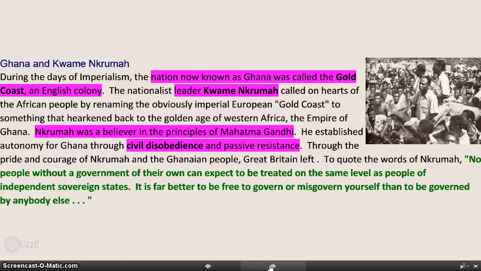Ghana was controlled by the British, and they would extract a lot of gold and all these other resources from this country, and the country was left poor. The country wouldn't see any of this money that the British would just take. So Kwame said, we want to be our own country, we want to be free, we don't want to be under your rule anymore. So he led a lot of nonviolent movements because he followed Gandhi's model, and he practiced civil disobedience once again, and eventually Ghana becomes their own country and they become free.